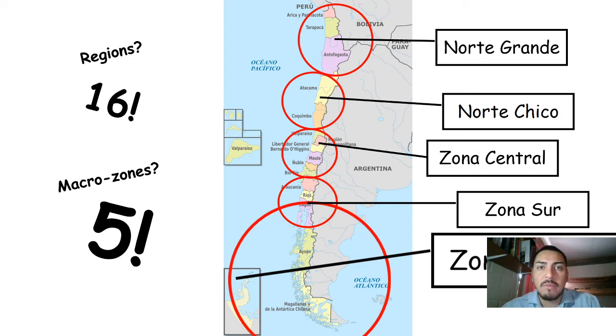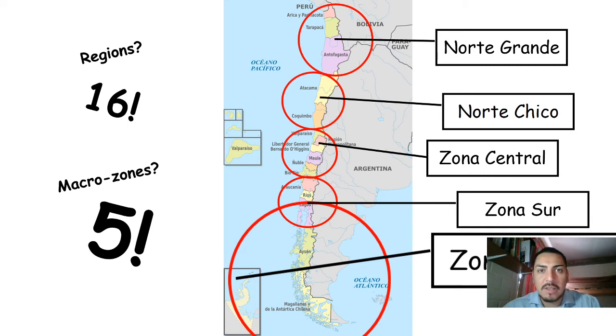And also we can find Puerto Montt, Osorno, and many other beautiful cities. And also in the Austral Zone, we can find Aysén, of course, Coyhaique, Punta Arenas, Puerto Natales, Tierra del Fuego. Beautiful places down there, very green.